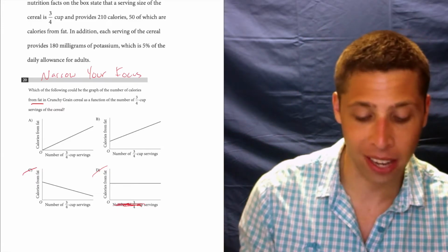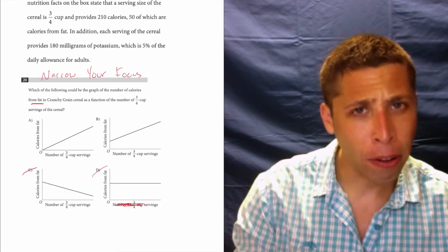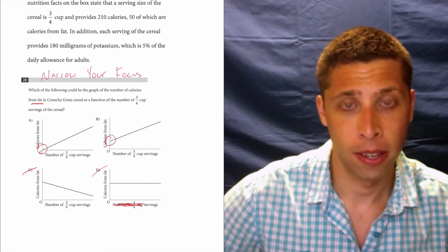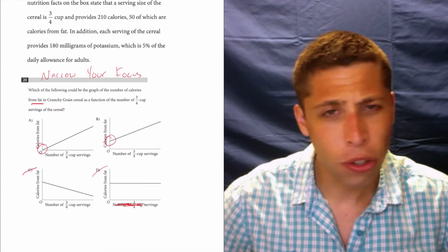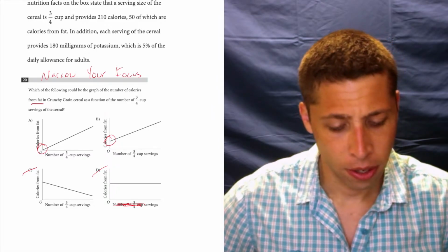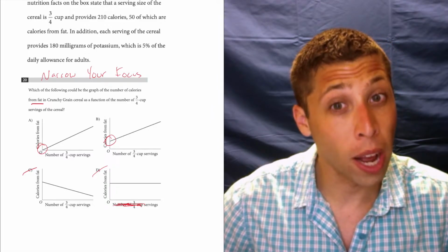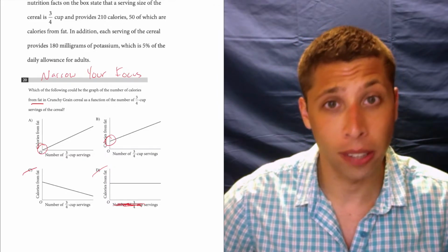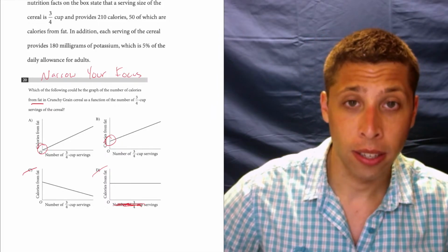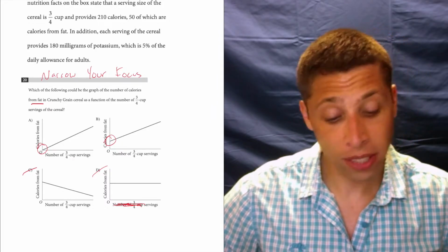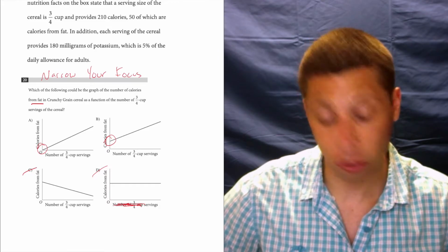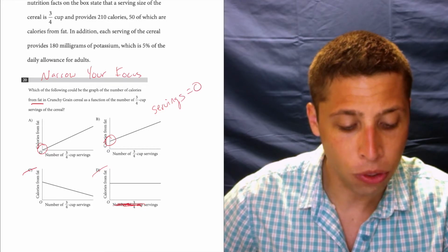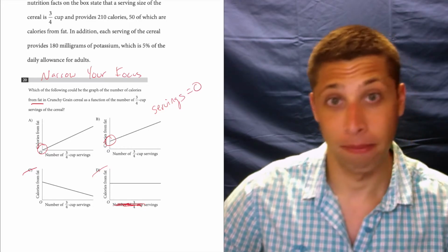Now, though, we have to decide A or B. So narrow your focus. What is different between them? They have different starting points. So you have to think, what would the starting point be? What's going on here? Right, so what's the starting value, right? That's our y-intercept. And what's true about every y-intercept, whether we have a story or not? The x-coordinate is 0, right? So in this case, the x is the number of servings. So the number of servings equals 0 at that point.